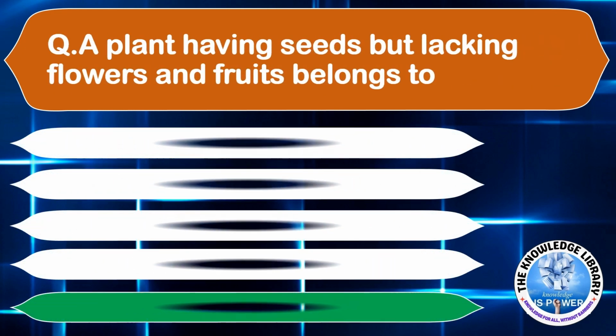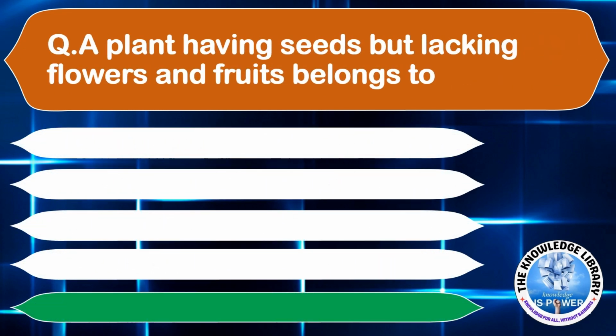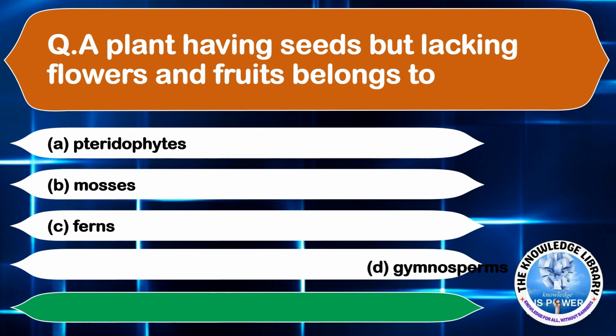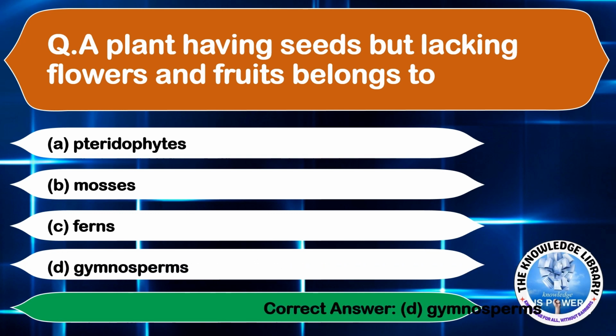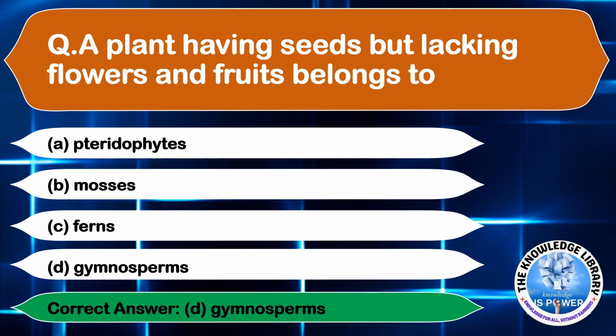A plant having seeds but lacking flowers and fruits belongs to option A Pteridophytes, option B mosses, option C ferns, and option D gymnosperm. The correct answer is option D gymnosperms. Moving on to the next question.